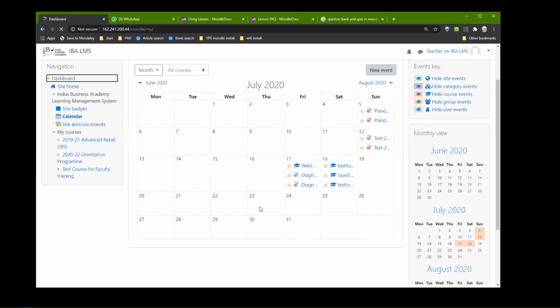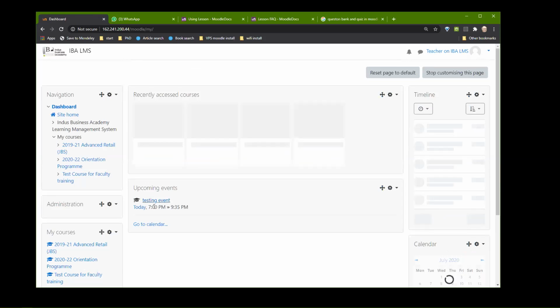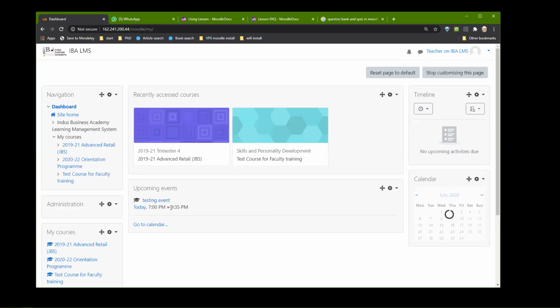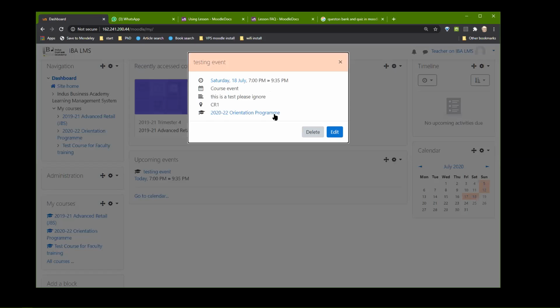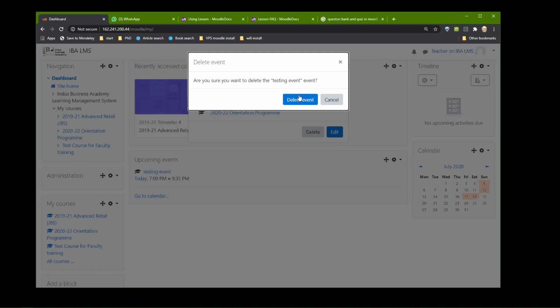See, you can see the calendar at zillions of places. Now you can see this testing event, it has come. So all the students will be able to see all their upcoming events that they are entitled to see. Are we clear on that? All right, so I'm now going to delete this event. I don't want the students to suddenly get very confused.